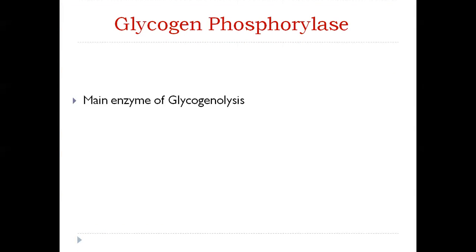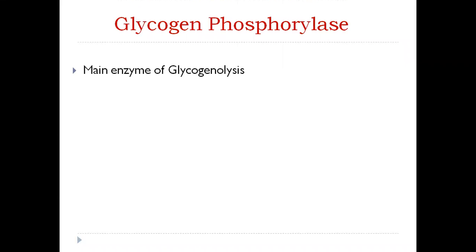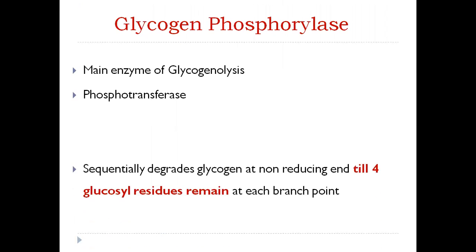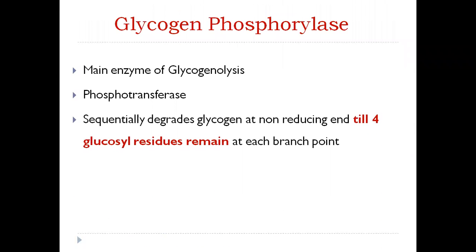Now, glycogen phosphorylase is the main enzyme of glycogenolysis. It is a phosphotransferase, as we will see in the next slide. It sequentially degrades glycogen at the non-reducing ends till 4 glucosyl residues remain at each branch point. And this is very important, that it will act until 4 glucosyl residues remain at each branch point. These intermediates which remain during glycogen breakdown are called limit dextrins.